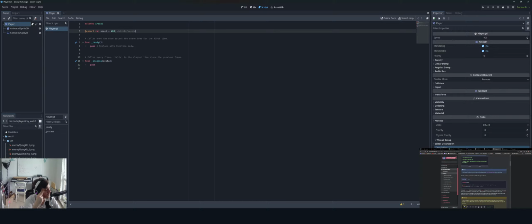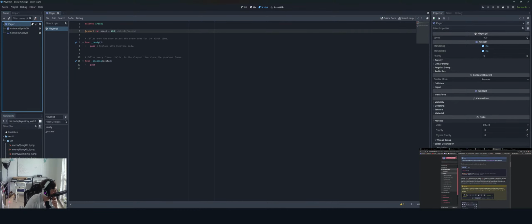So using the export keyword on the first variable speed allows us to set its value in the inspector. Oh, I see it up here. I'm stupid. Right there. So player, and then player.gd, all the variables will be right there. This can be handy for values that you want to be able to adjust, just like a node's built-in properties. Click on the player node and you'll see a property now appear in the inspector in a new section with the name of the script. Remember, if you change the value here, it'll overwrite the value written in the script.